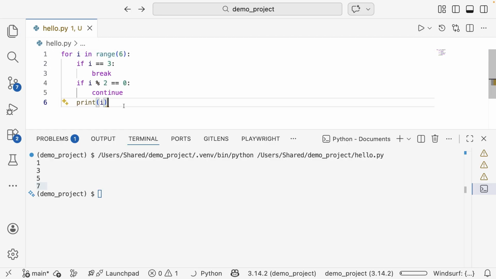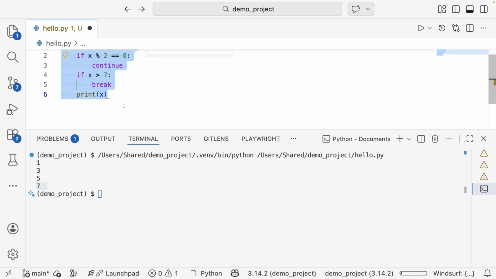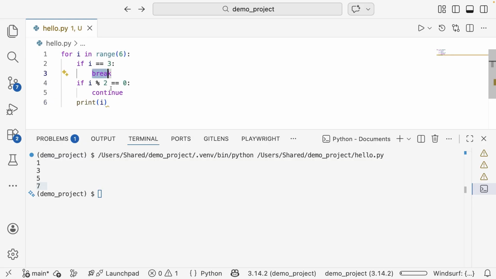Let's see this example code, which looks similar to the previous one. In the previous one we had the continue and the break, but in this example the order is a little different. It looks similar, but it behaves completely differently. Here Python will hit break when i is equal to 3, but because continue is before print, even numbers get skipped, because the modulus of even numbers is 0, so it sees the continue here and skips.